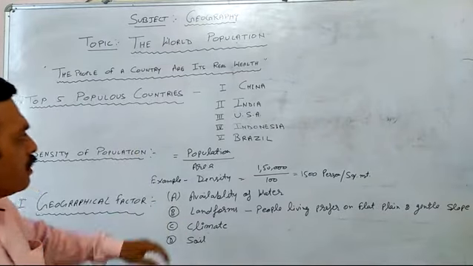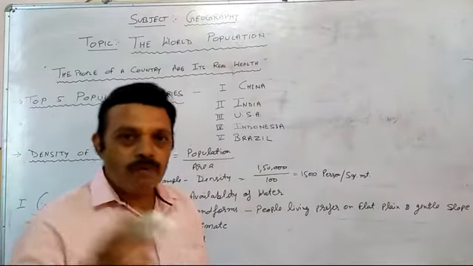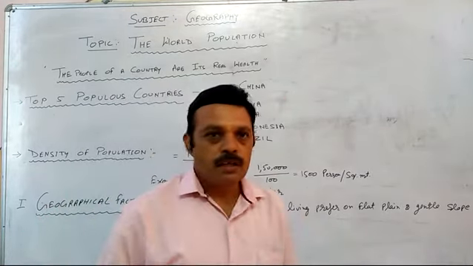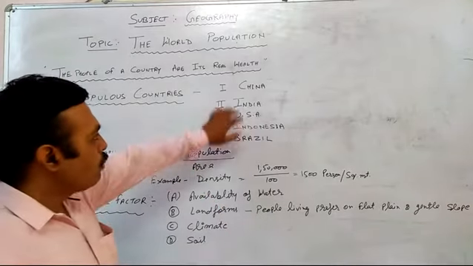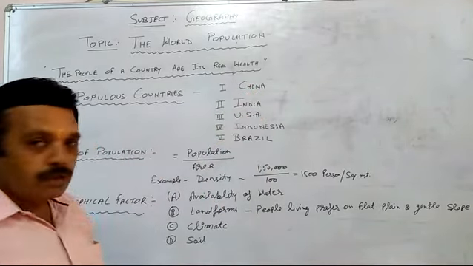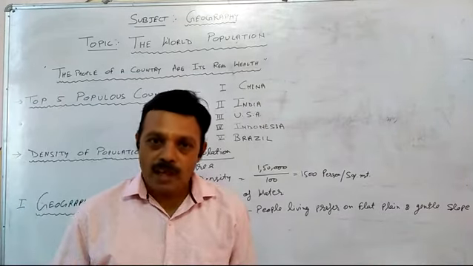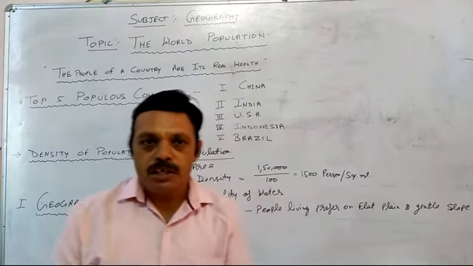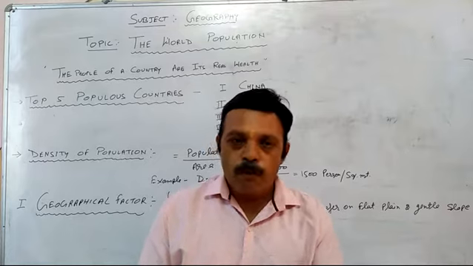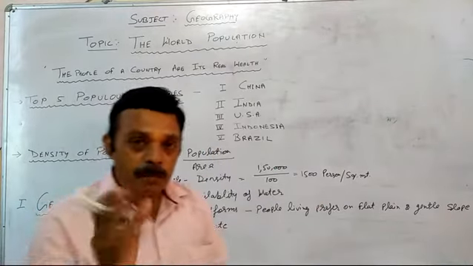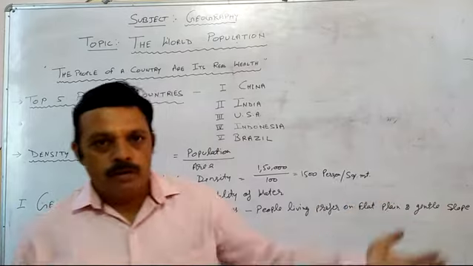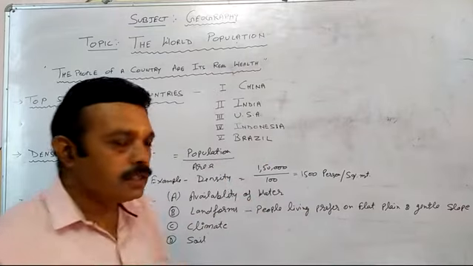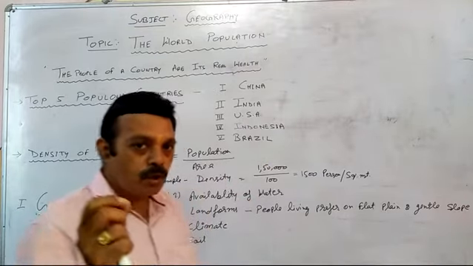The top 5 populous countries are: first is China. You know very well that as per the census record, the first country by population is China. Now the second is India. India is the second largest population country in the world. The growth of population in India was very rapid, but in some years we have controlled the population and reduced the percentage of population growth.